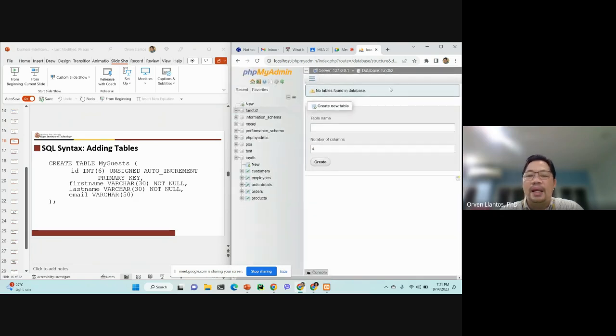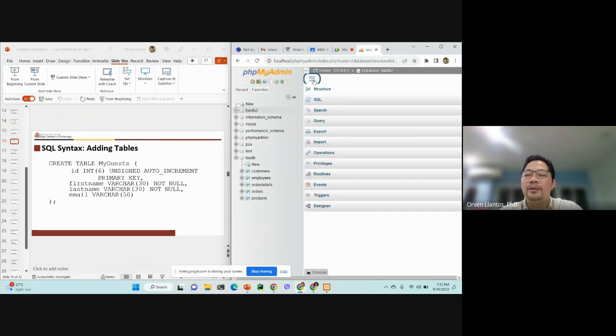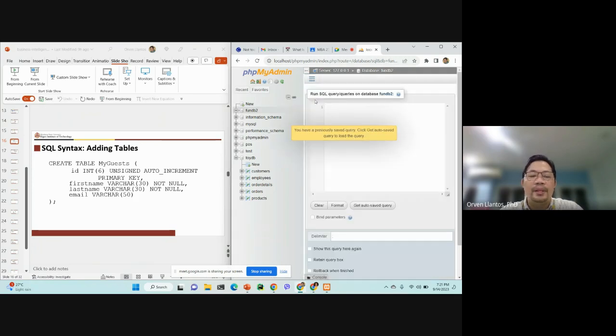All right, and then we go to SQL, and then we'll try to create a table. So this is how we can add a table. As you can see, for example, for the ToyDB, we have 5 tables, but FunDB2 doesn't have any table. So to add a table, you issue the command create table, for example, my guest. Then you do not forget the semicolon.